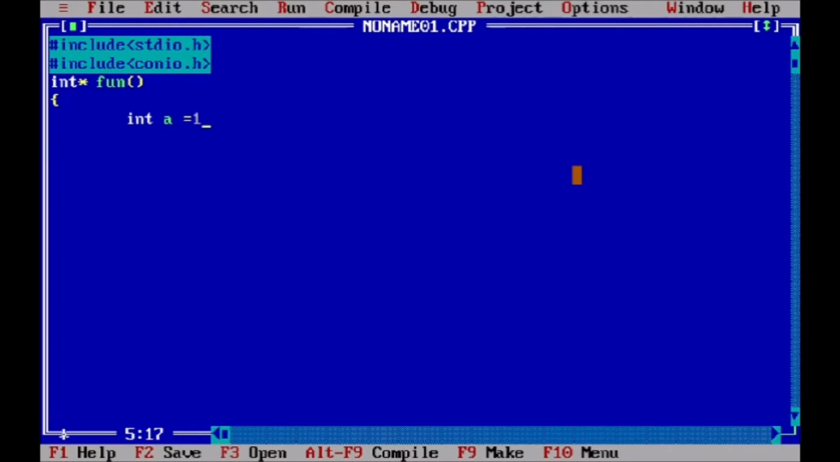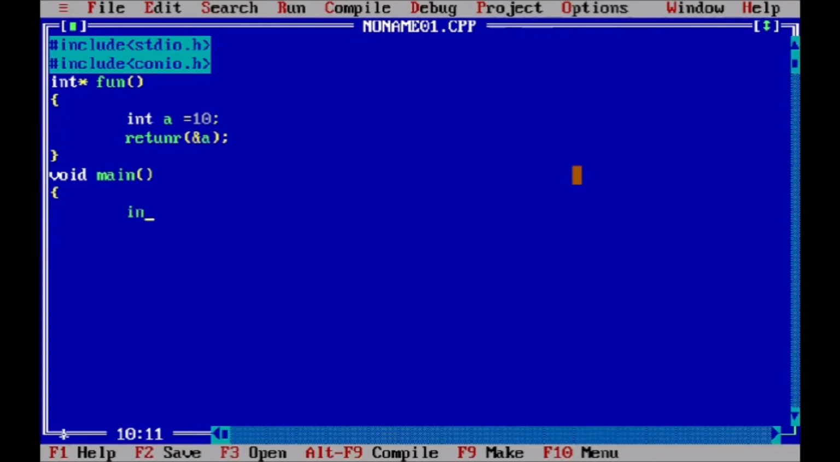Okay, so first we declare one variable a and initialize it with value 10, and now we return the address of that variable to the other function. So here we write return &a, and the ampersand means the address of the variable. Now we are declaring our main function.